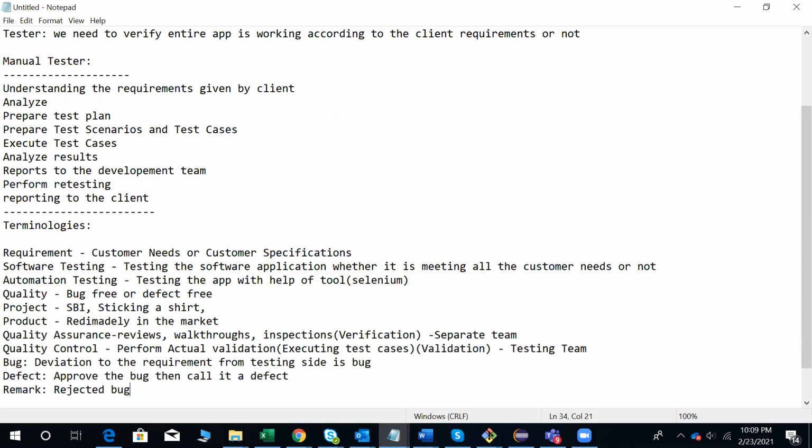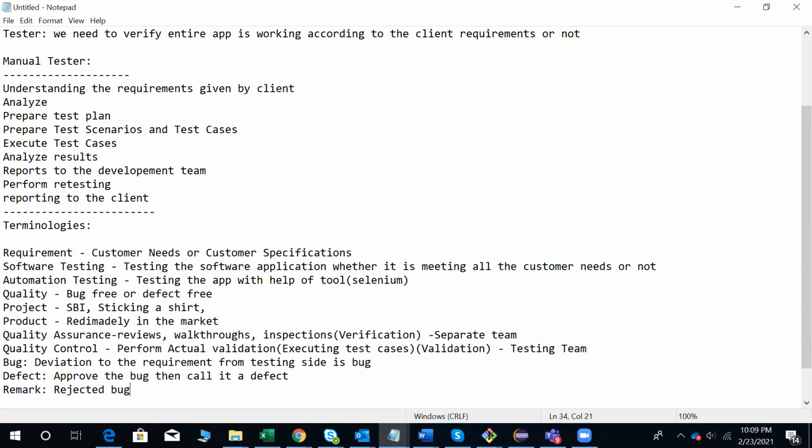Next, once we get the application from the development team, we need to execute those test cases and analyze the results, how many are working and how many are not working. You can say something is not working when your actual and expected results are not matching. Actual means what the application is giving. Expected means what you are expecting from the requirement. If both are not matching, then you can say the test case has failed.